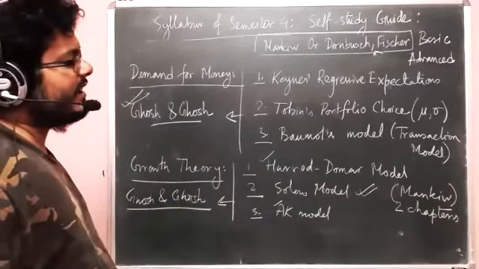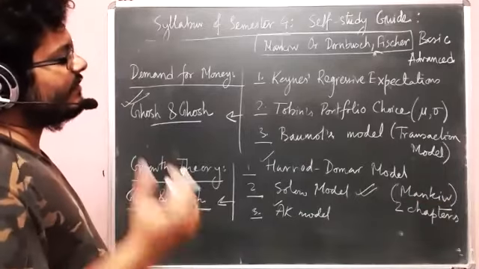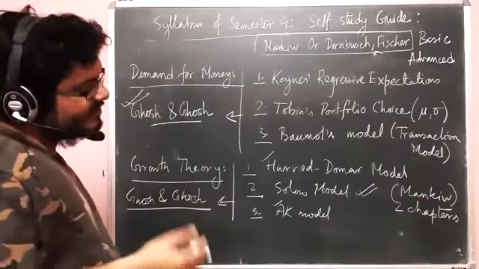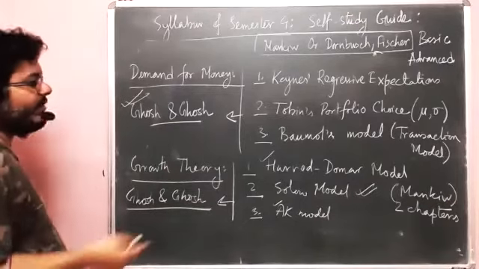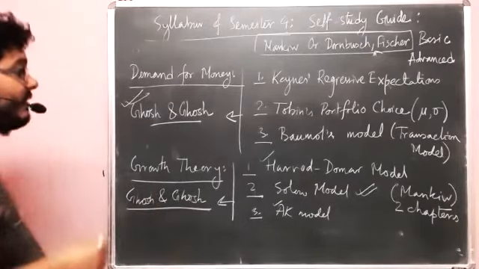Those 2 chapters are complete chapters and they're excellent chapters. Very easily written. It is very easy to understand the Solow model by reading from Mankiw, and the problems that are there in Mankiw are also quite interesting, let's say. But always you have an option of Ghosh and Ghosh.